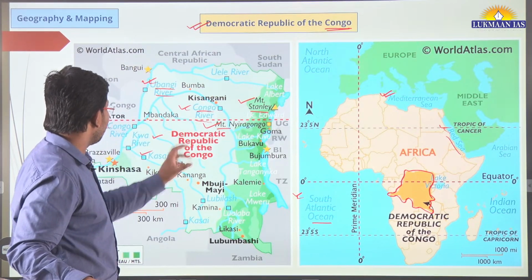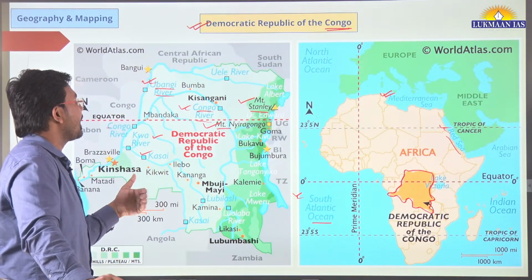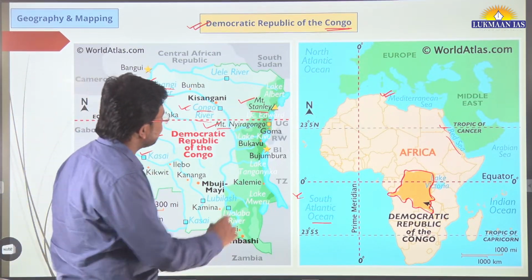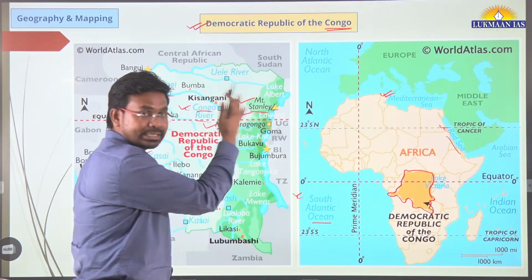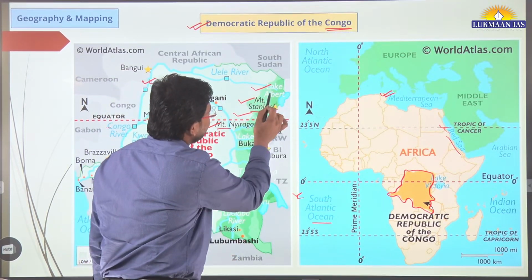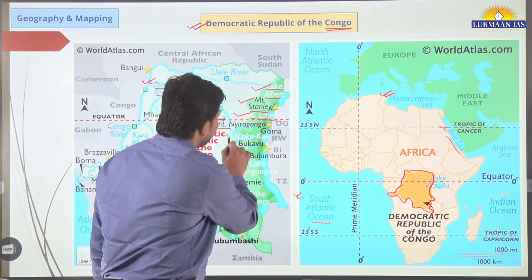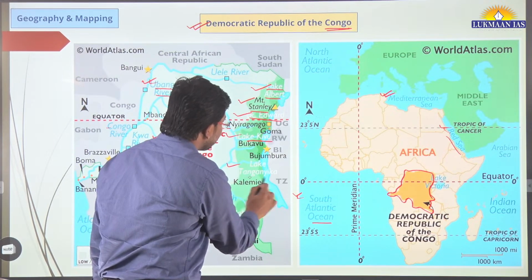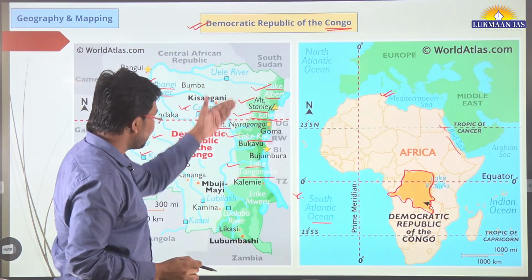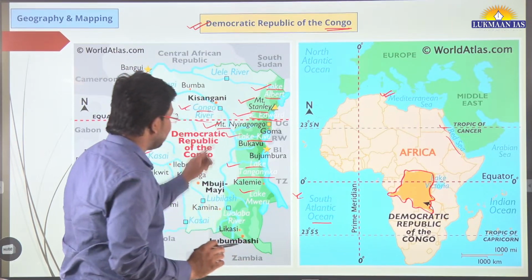And apart from this, if we talk about which lakes are there, one of the lakes is Lake Edward, which is there on the eastern side of Congo. Then we have Lake Albert, Lake Edward, and Lake Kivu. Then we have Lake Tanganyika. Lake Mareo. So these are some of the lakes.